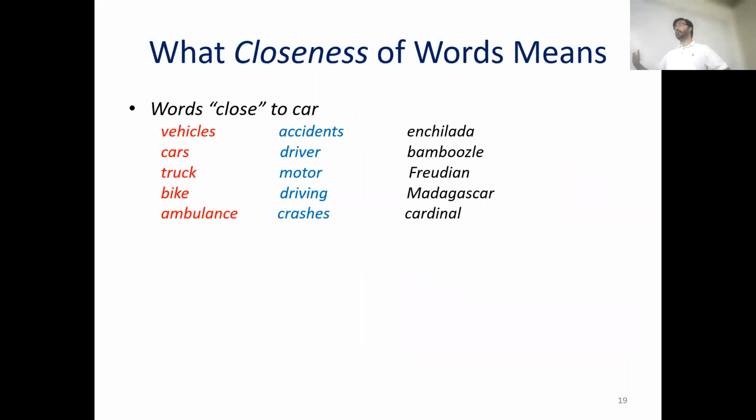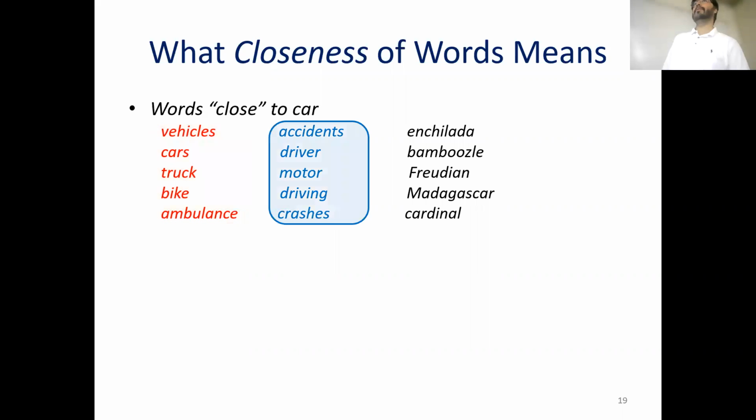So when we say that two words are close to each other, what do we mean by that? Let's say the words close to car. There are 3 columns of words, the red, blue, and black. Of these 3, do we think that the red column words are close to car? I think I'll say yes, because vehicles and cars are, of course, like car, truck and ambulance, a specific type of car. Bike, not so much car, but I can still use it to go from point A to point B.